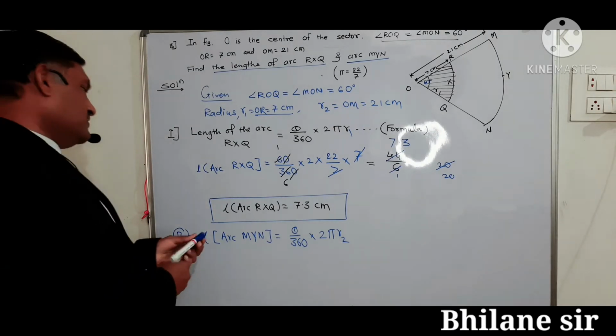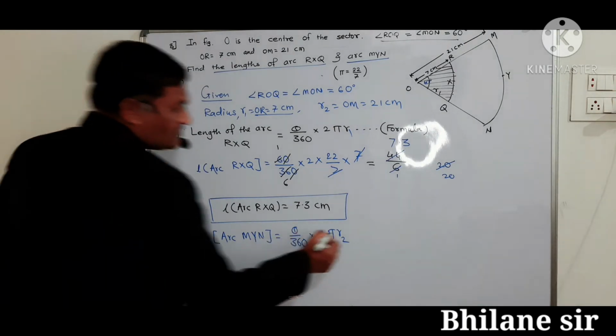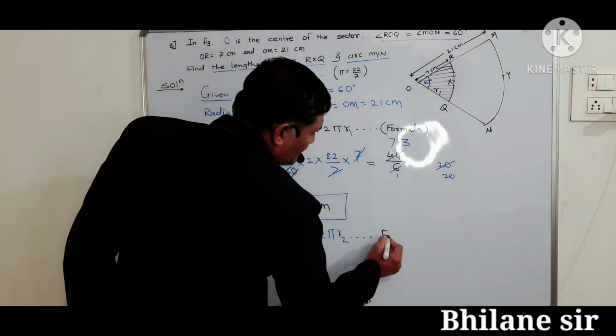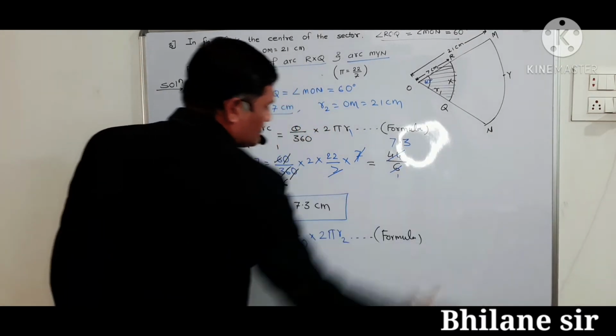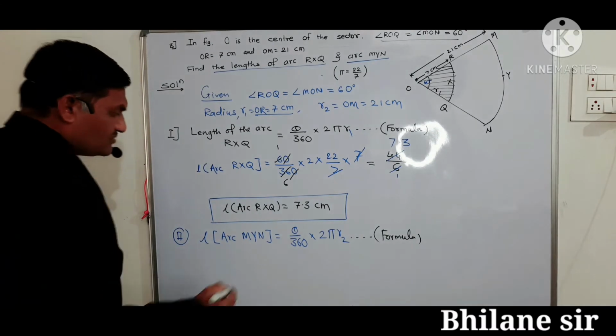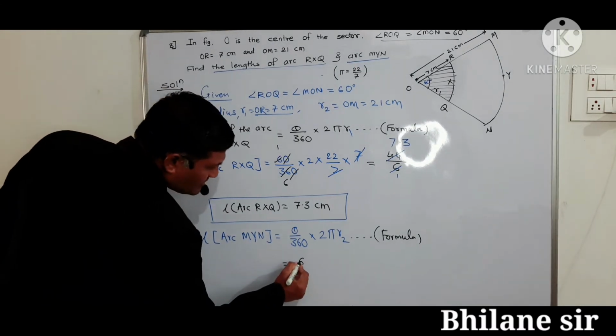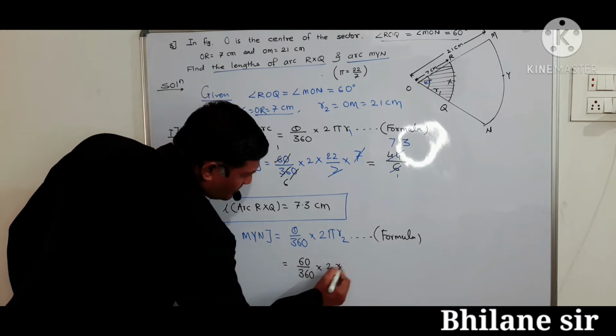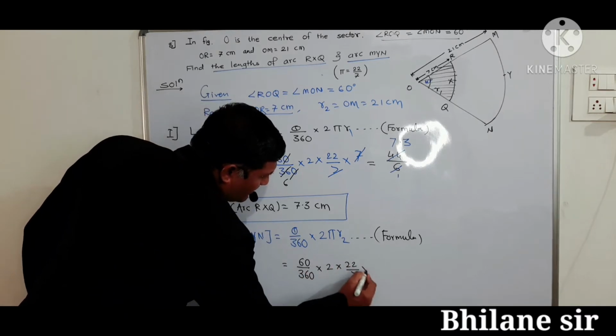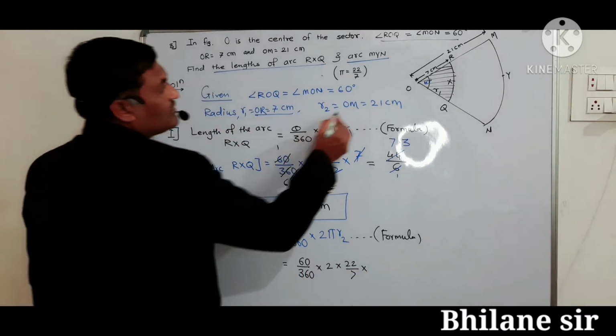Okay, putting the given values, this is the formula, this is the rough work. Putting the given values, value of theta is 60 upon 360 into 2 into 22 upon 7 and R2 is